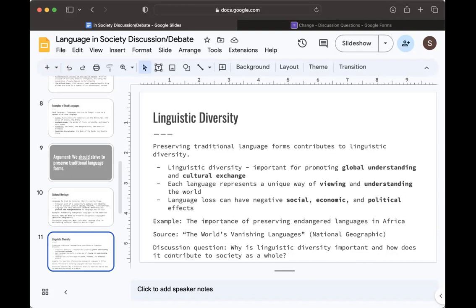An example of this is the importance of preserving endangered languages in Africa. In Africa, many languages are endangered due to colonialism and globalization. Preserving these languages can help maintain the diversity of the continent's cultural and linguistic landscape. An interesting source I found on this is called The World's Vanishing Languages from National Geographic, and it gives a better account of the importance of preserving endangered languages in Africa. Something we can discuss on this topic is, why is linguistic diversity important, and how does it contribute to society as a whole?